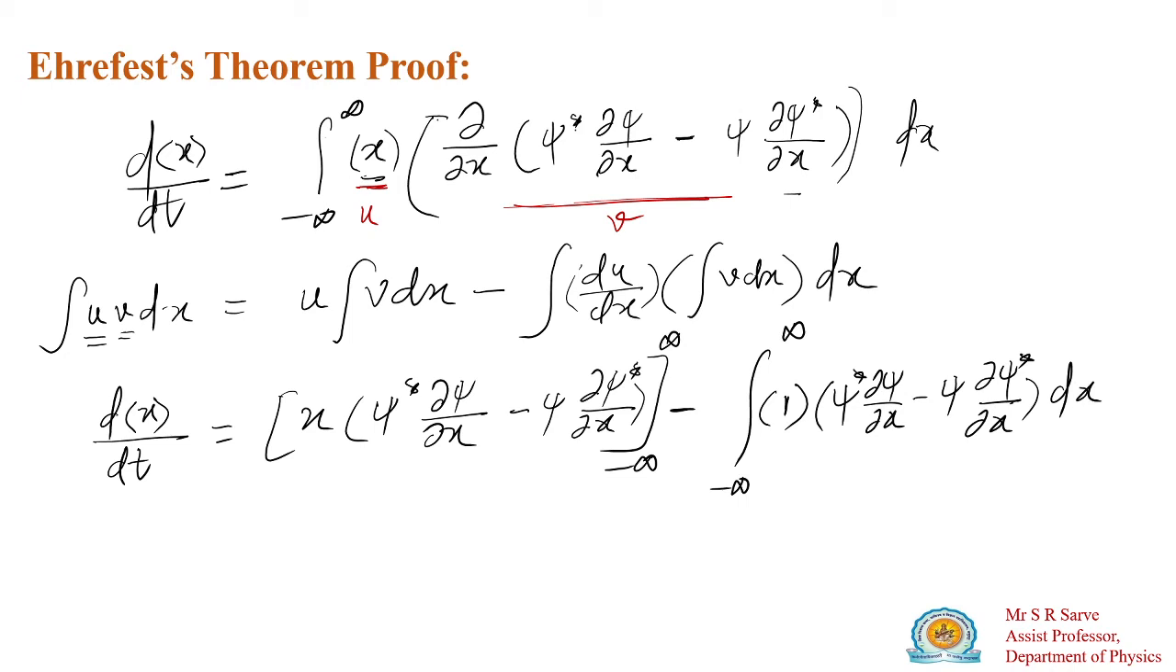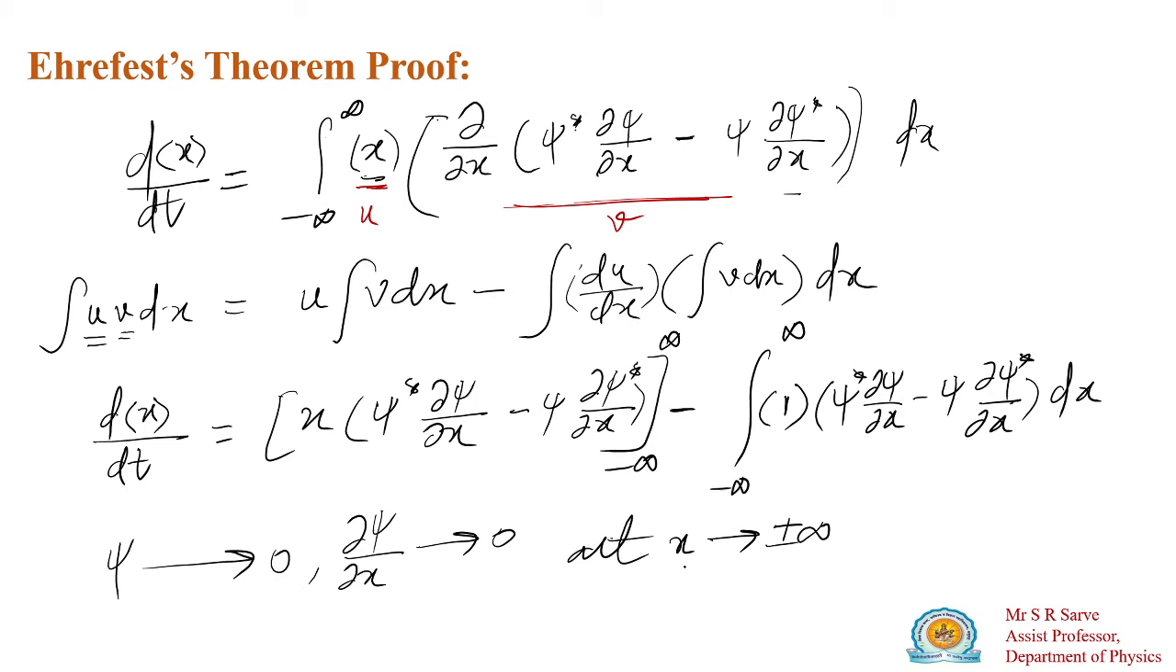Now there is a condition that psi must vanish, meaning zero, and its derivative d psi by dx must also vanish where x tends to plus or minus infinity. When x is plus infinity, psi must be 0. When x is minus infinity, d psi by dx is also 0. That is the condition for a well-behaved wave function. If you substitute these values, this term reduces to 0.